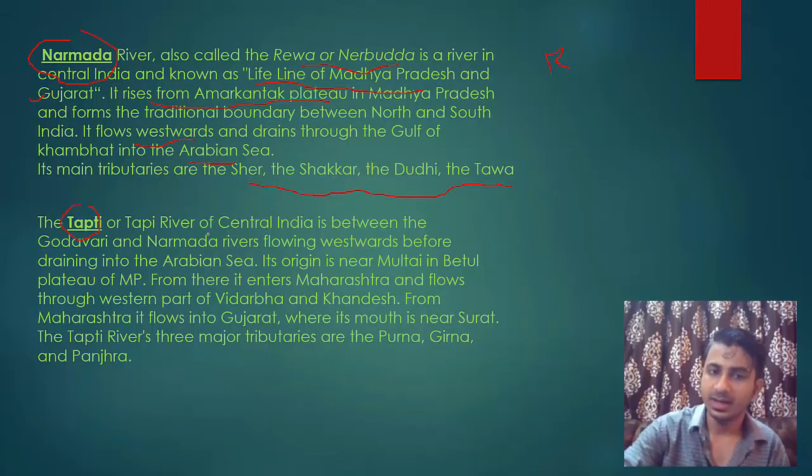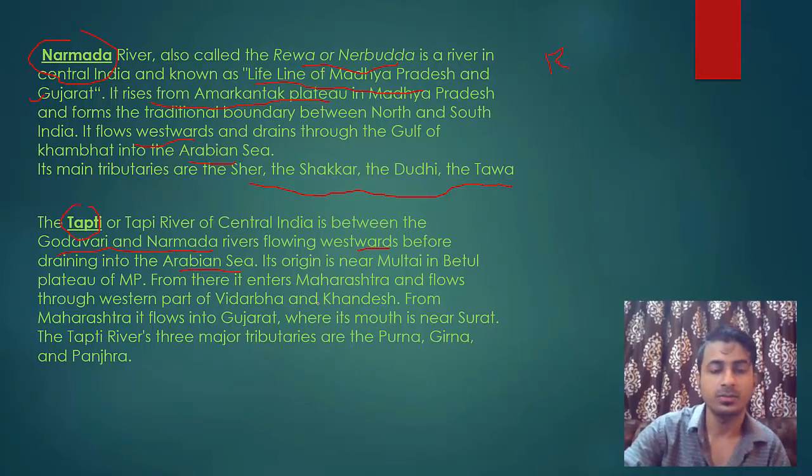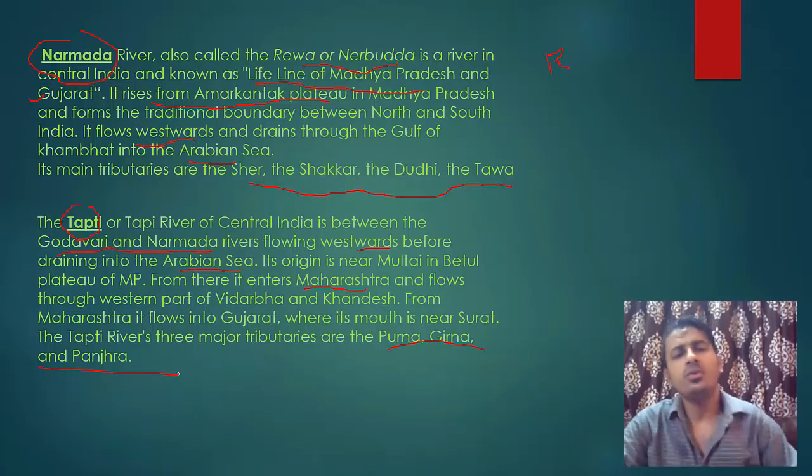Now Tapi is also in central India. It is between Godavari and Narmada, and it also flows westwards into Arabian Sea. Its origin is in Betul, and from there it enters Maharashtra and then Gujarat. Its tributaries are Purna, Girna and Panjara. So now you can remember the tributaries if you want to.